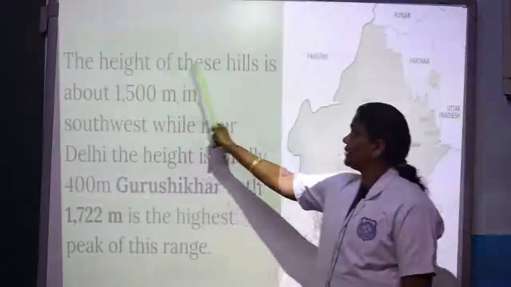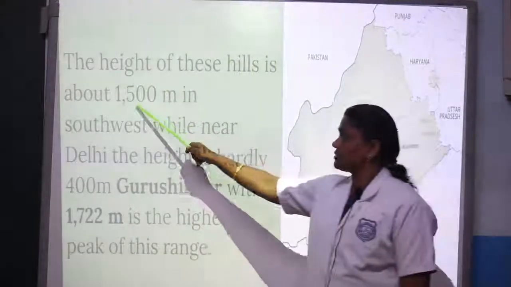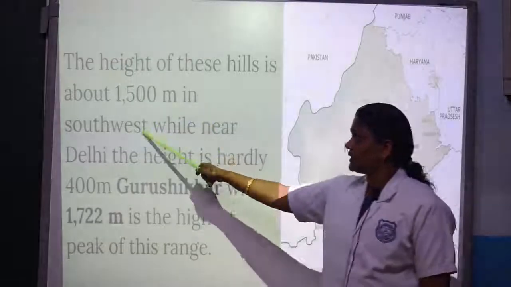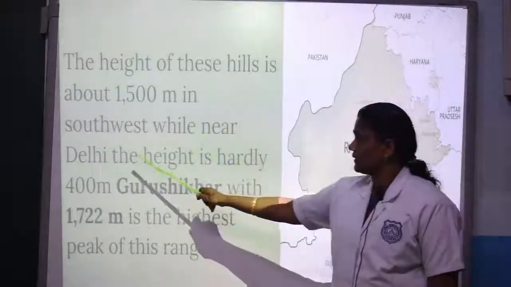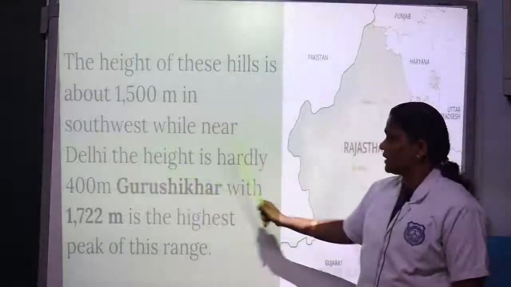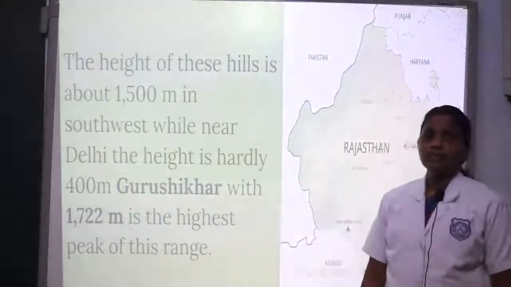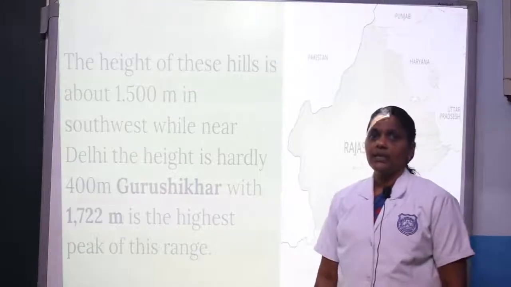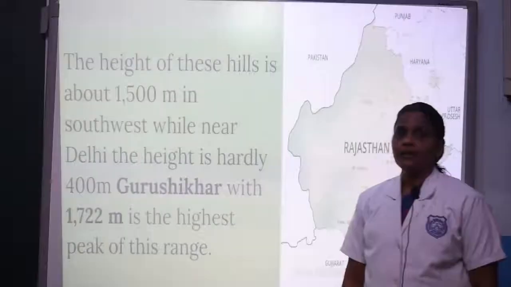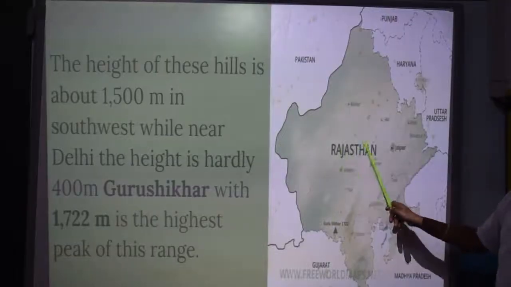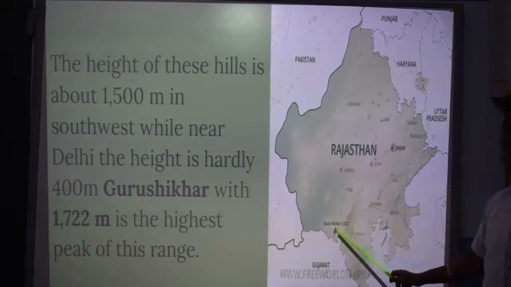The height of these hills is about 1500 meters in southwest, while near Delhi the height is hardly 400 meters. Guru Shikhar with 1722 meters is the highest peak in Central Highlands. Guru Shikhar is located in the state of Rajasthan.